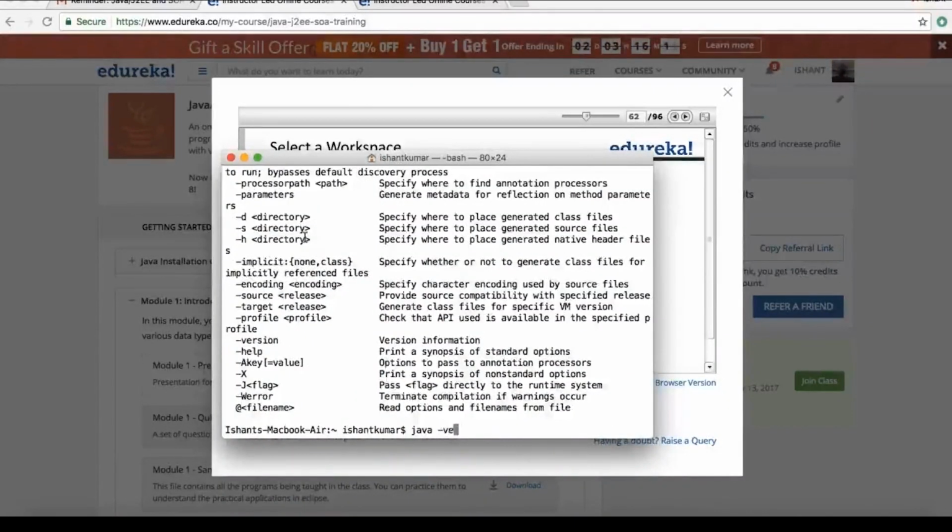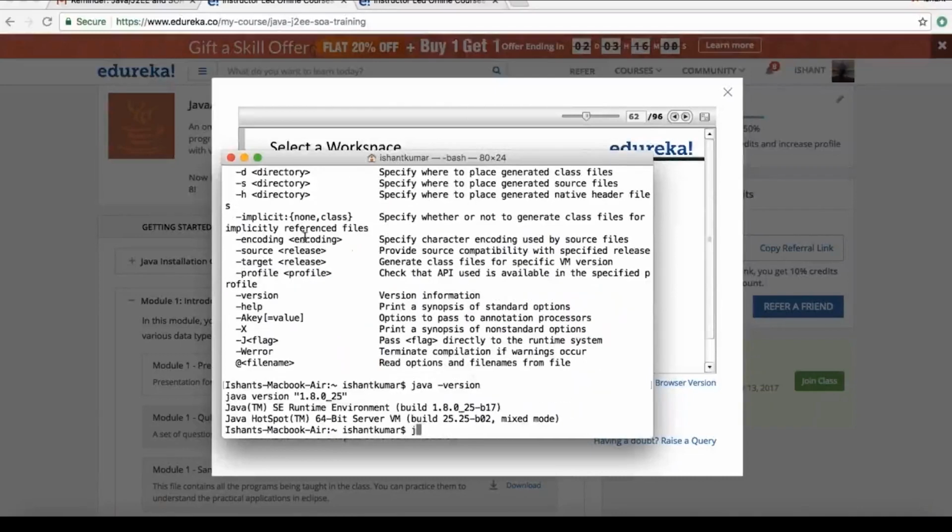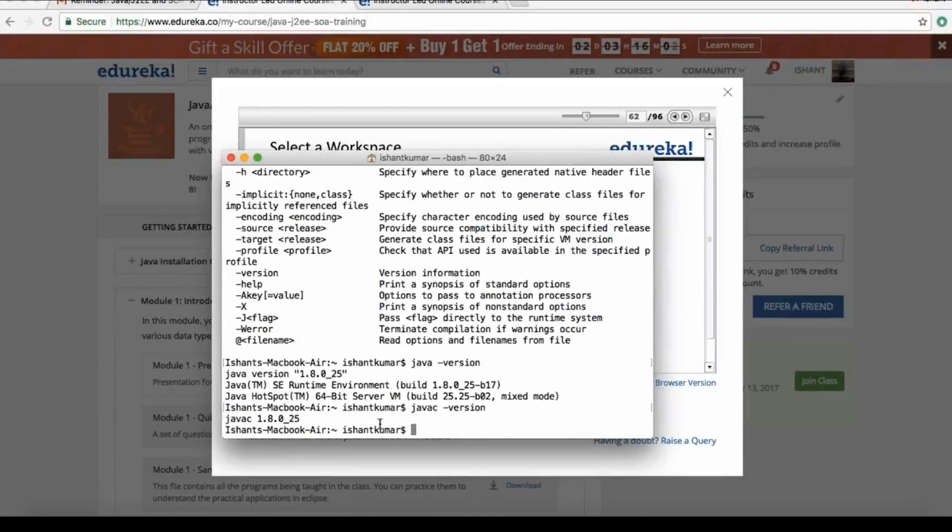Or you can just say java -version to check Java is there. You can also check for javac -version. So java and javac are two different things. javac is the compiler, java is the interpreter. So that's how you got java and javac.